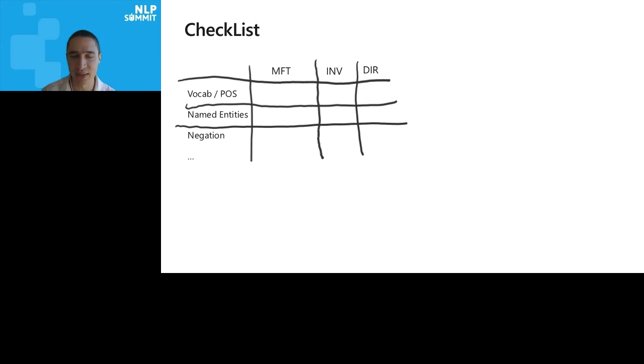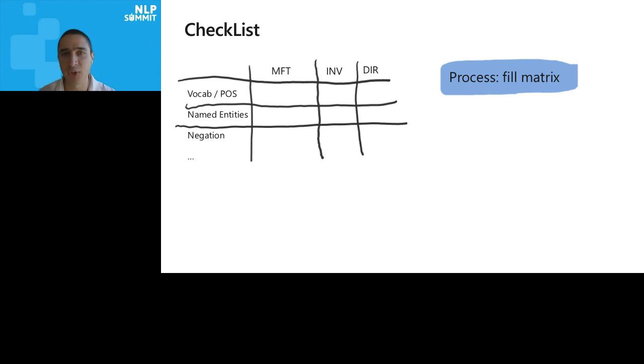Now, checklist in the title is this process. We call it a checklist because you basically go and check individual cells in this matrix. And the process is basically, this matrix gives you guidance. You just fill this matrix and then you test the model. It passes this, it doesn't pass this, and so on.